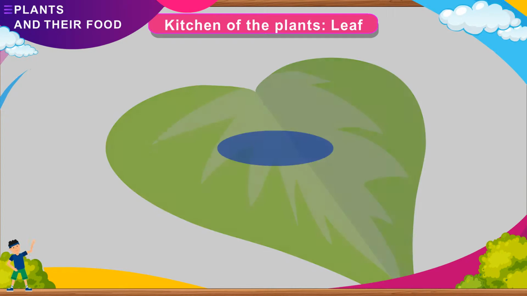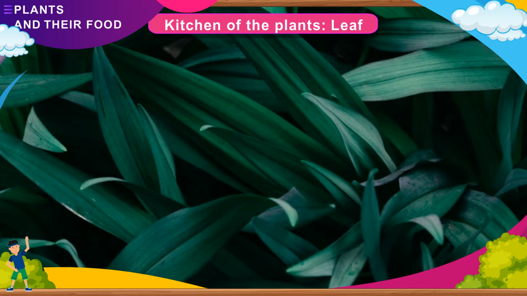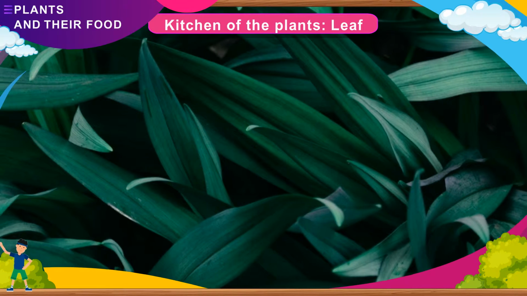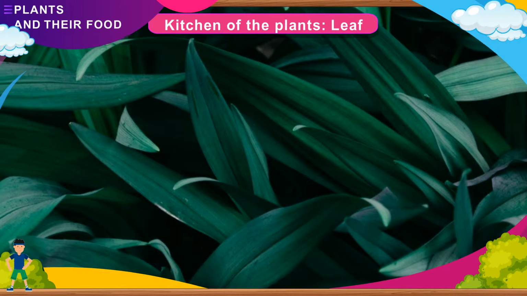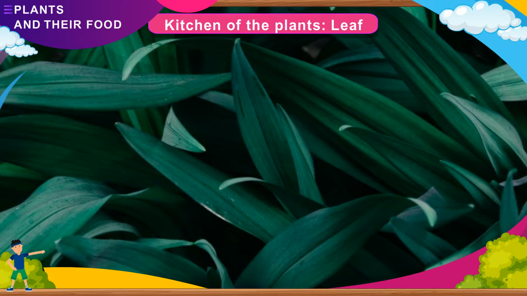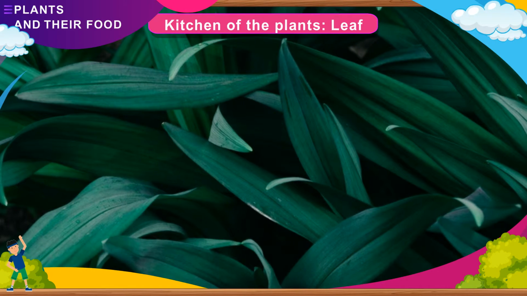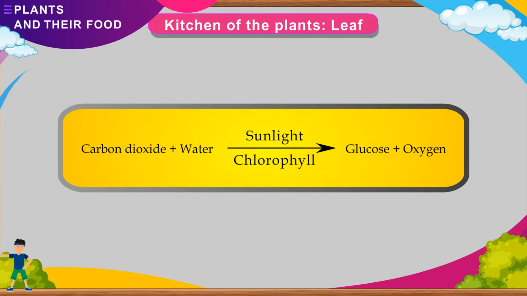for starch. This shows that the green pigment chlorophyll is necessary for photosynthesis. Plant parts that do not have chlorophyll cannot manufacture starch. Carbon dioxide plus water in sunlight in chlorophyll gives glucose plus oxygen.